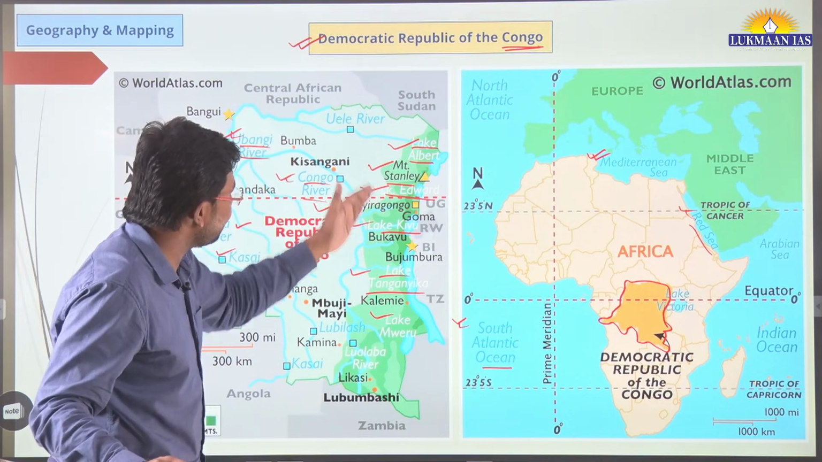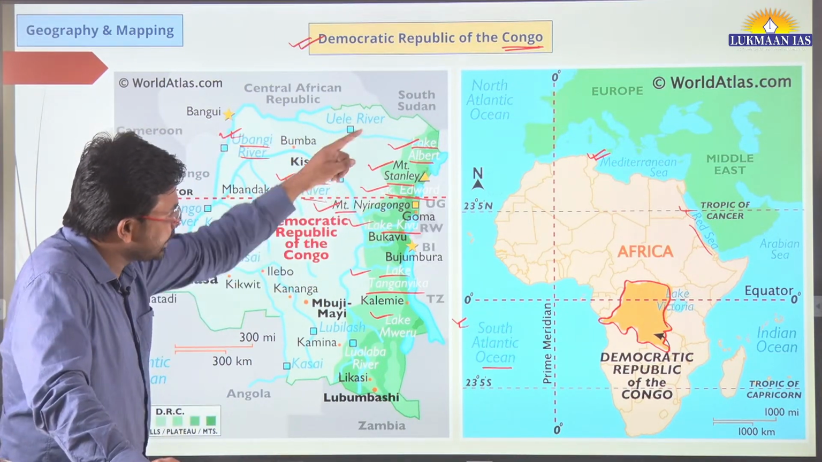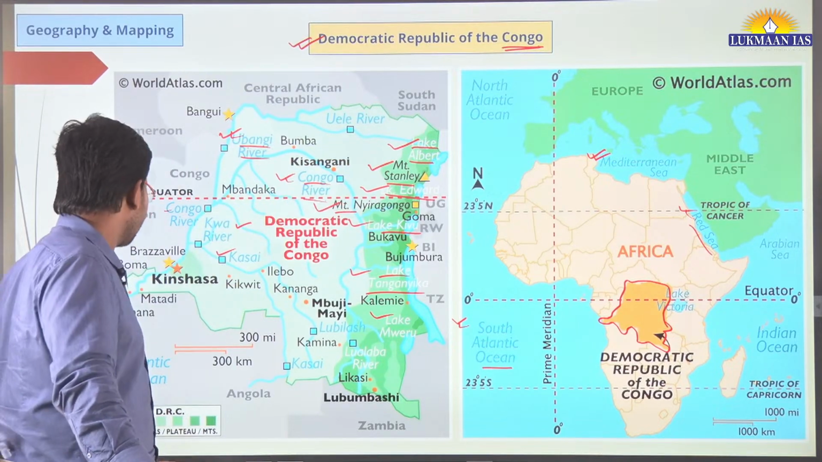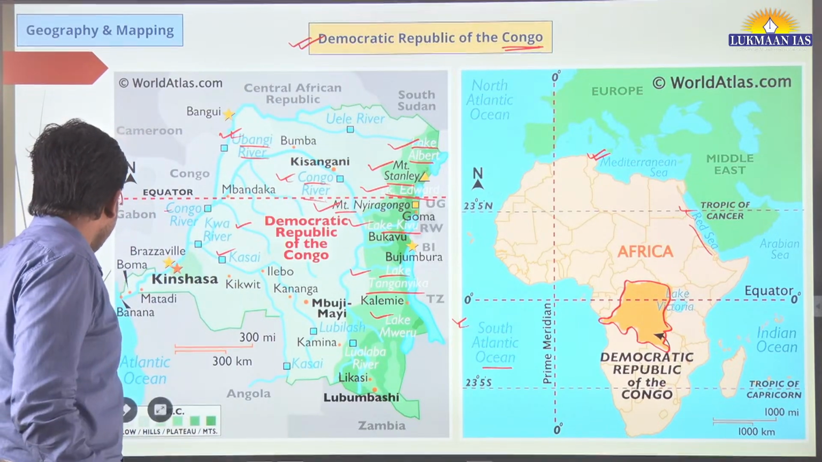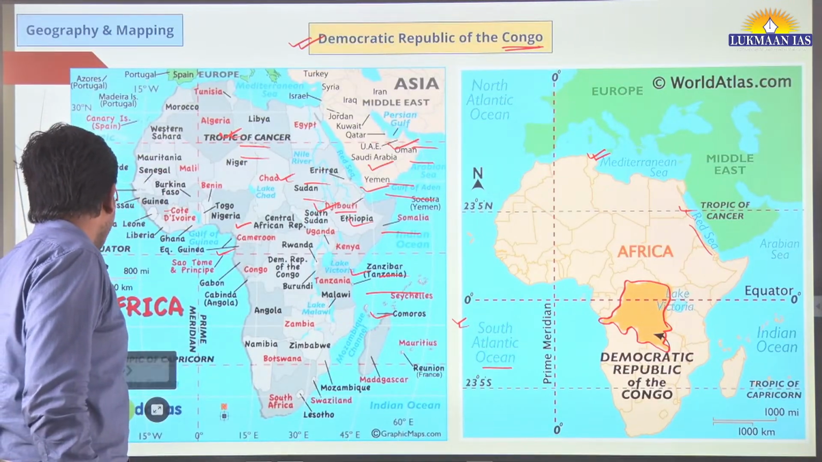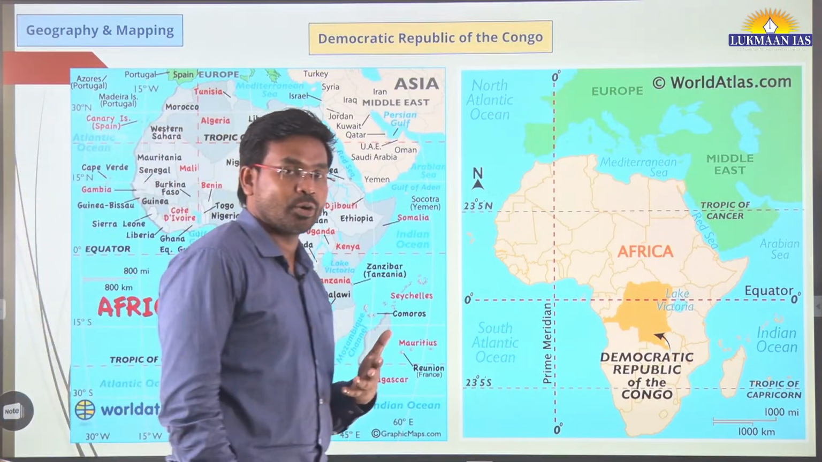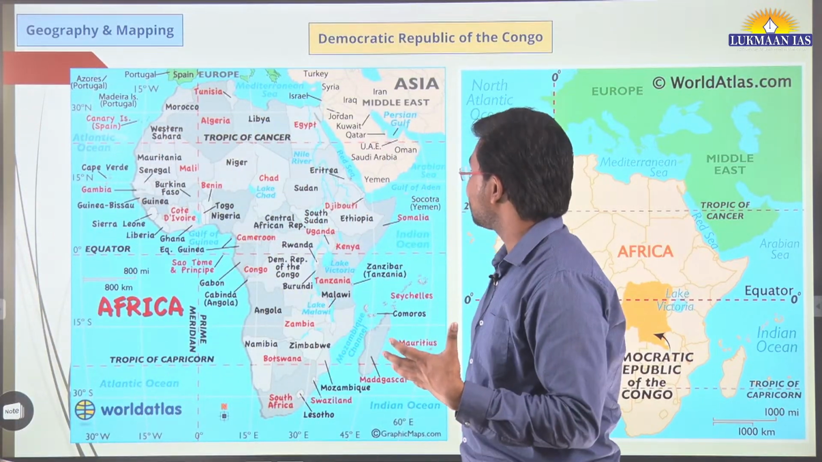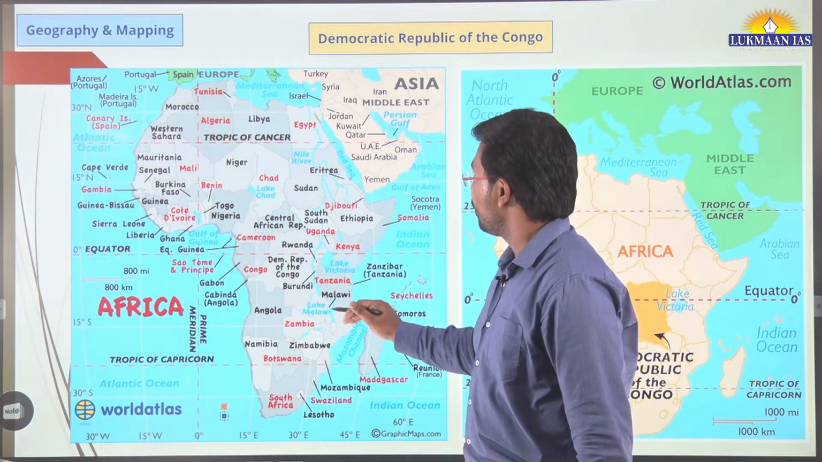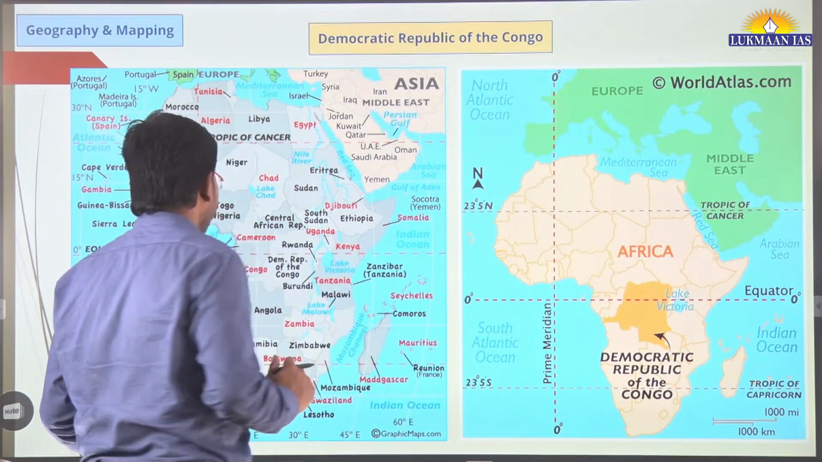So the eastern border of this country shares these lakes. Okay, this is important. Apart from understanding this, now let us understand which countries surround Congo. Which countries share border with Congo? As we can see from over here, Congo is a country which is surrounded by many other countries.